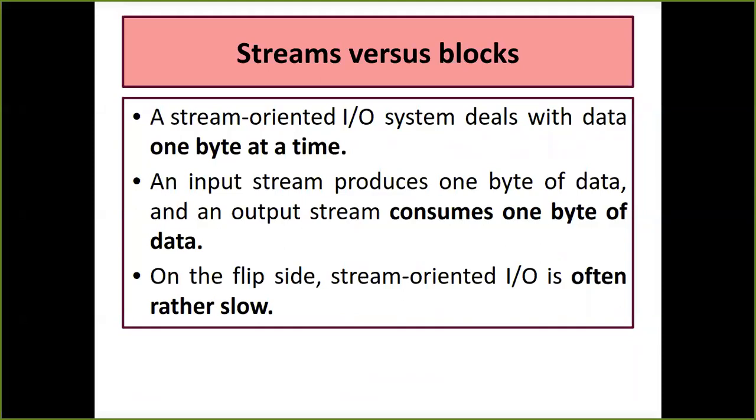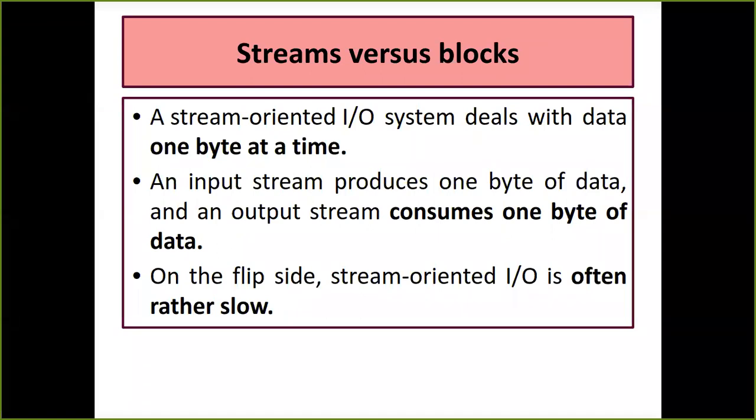It deals with data 1 byte at a time. Whenever I say an input stream or an output stream, that is the only thing in the streams concept. When I say it is a stream oriented IO system, it is able to read 1 byte of data at a time, or write 1 byte of data into the file. The input stream reads 1 byte of data, and the output stream writes 1 byte of data into the file.